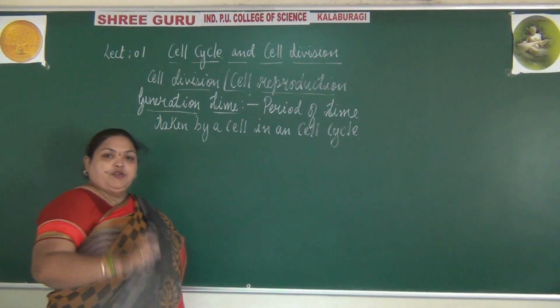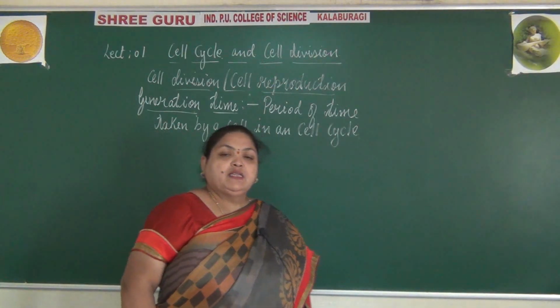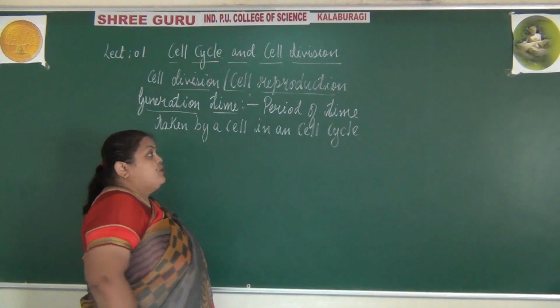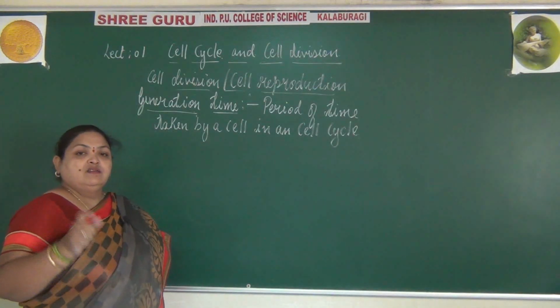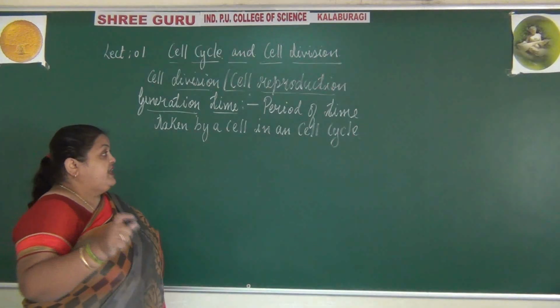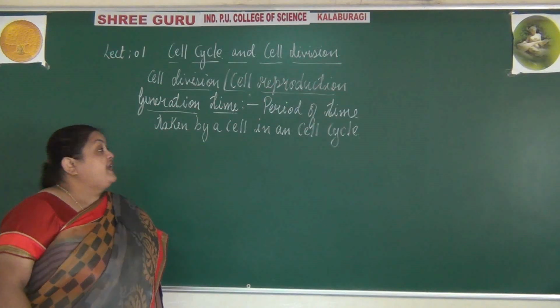As I said, the duration differs from one organism to another. So that period of time taken by the cell in a cell cycle to complete the process is known as generation time.